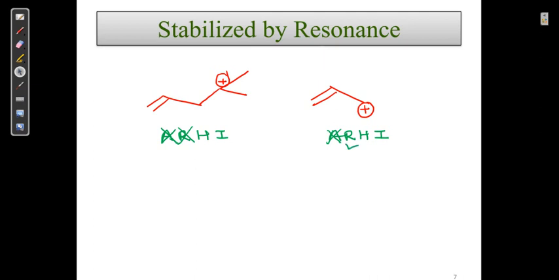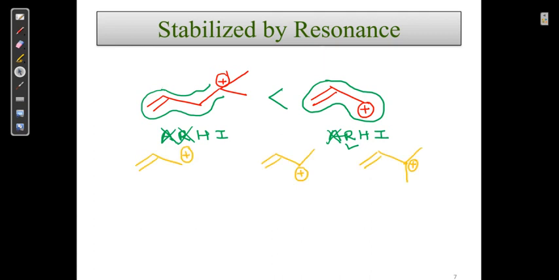So by default, who is going to win? The second structure is going to win, because it has resonance: double, single, plus. If you don't know the concept of resonance, please see the video on resonance to improve your concept. This one has no resonance, and it is not stabilized by resonance. If resonance is there, by default that will win.